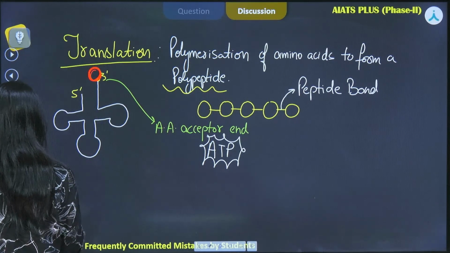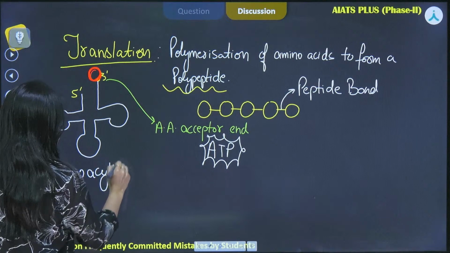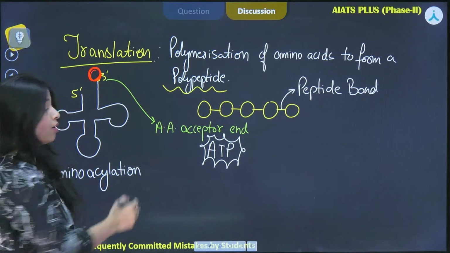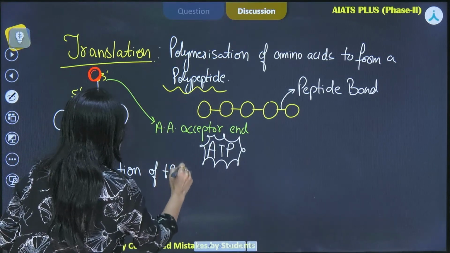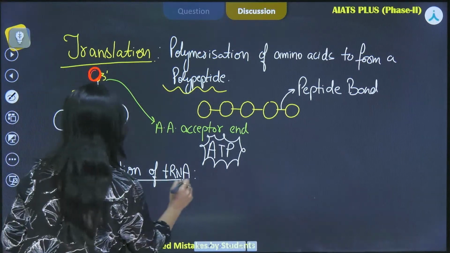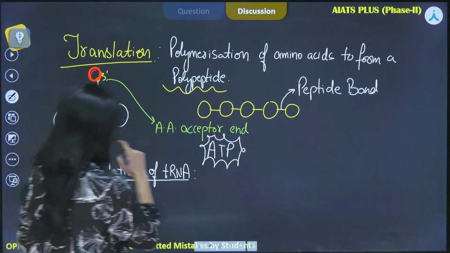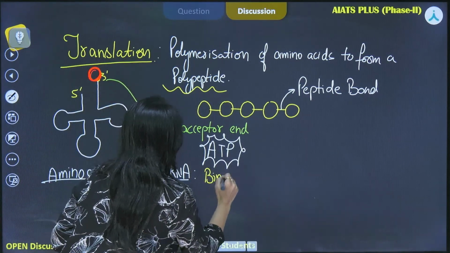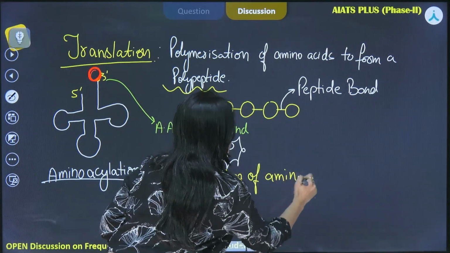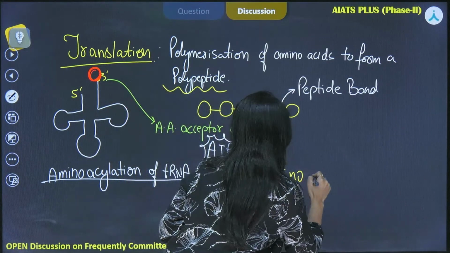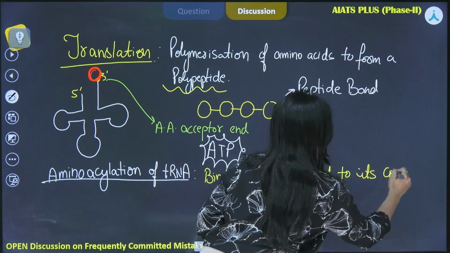Now we have aminoacylation of what? Of this tRNA, our transfer RNA. What do we understand by this? How do we define aminoacylation of tRNA? It means the binding of amino acid to its cognate tRNA.